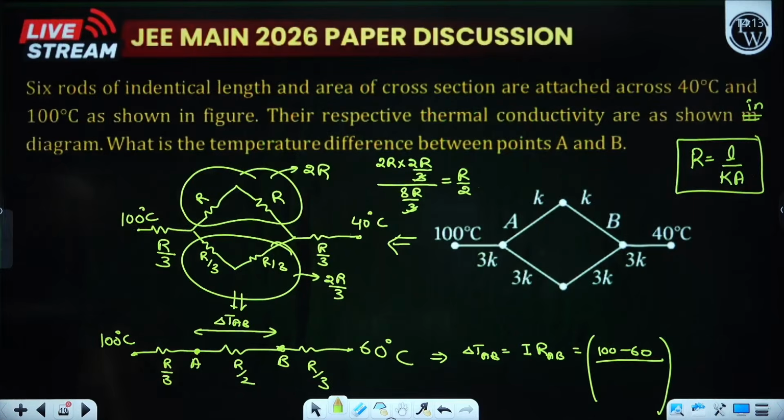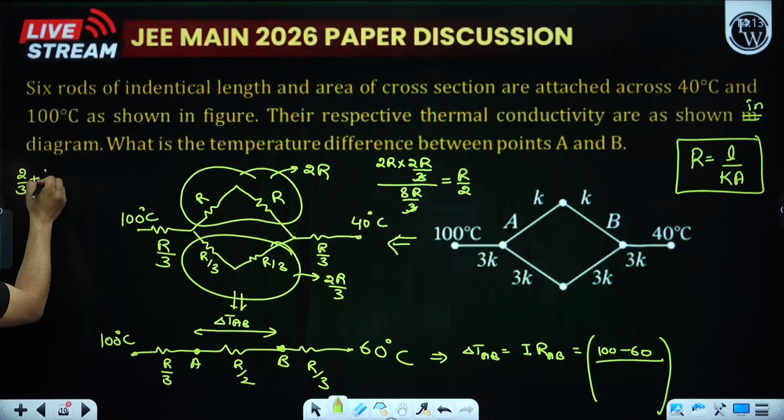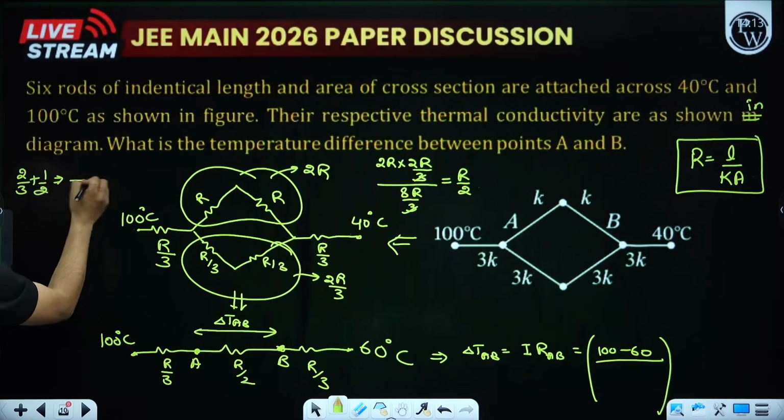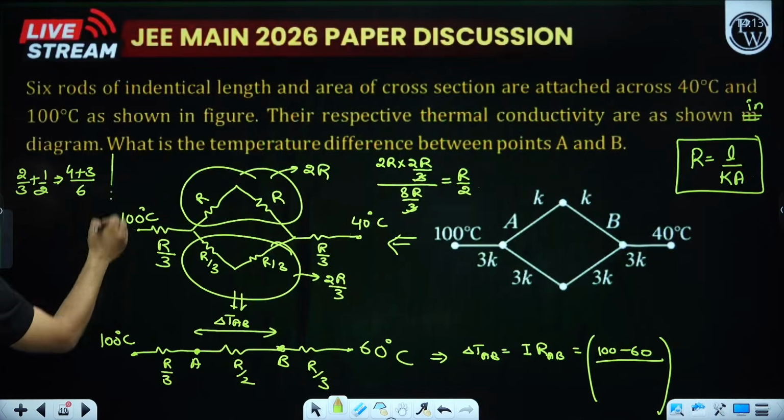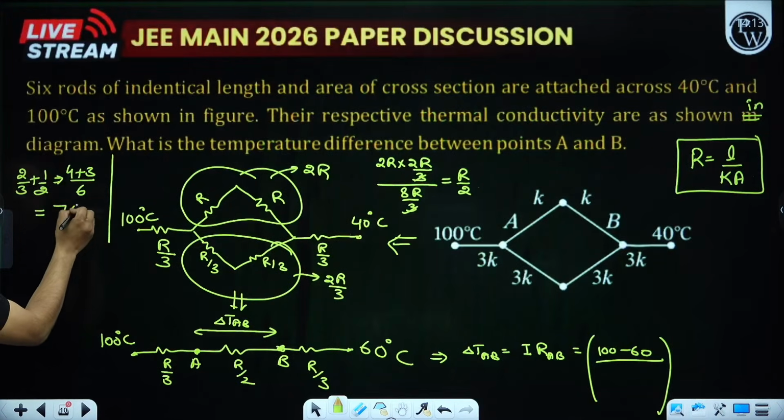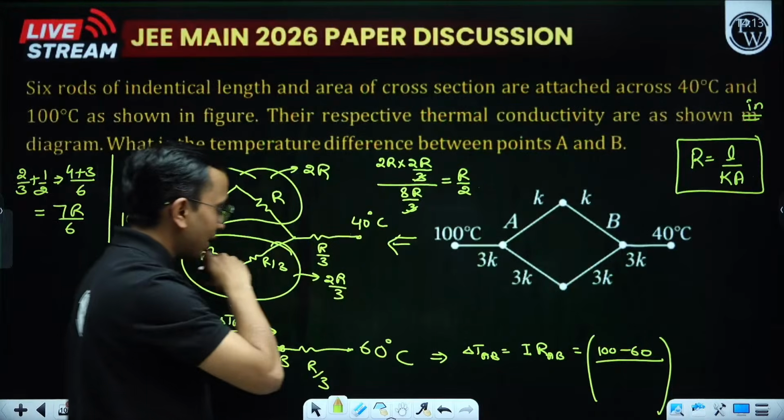How much is the total resistance? 2R by 3 plus R by 2. So 2 by 3 plus 1 by 2, that is 4 plus 3, 7. So this becomes 7R by 6.